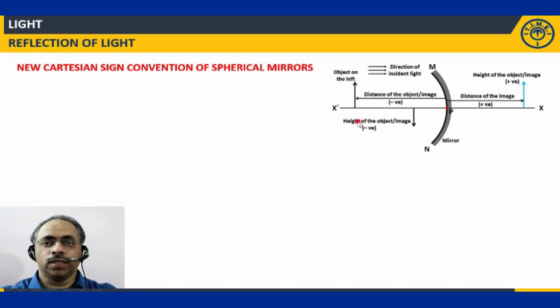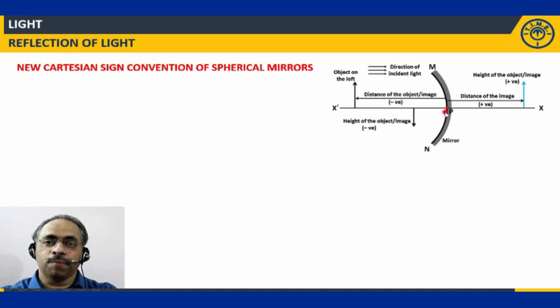Another way to look at it is that the distances measured in the direction of the incident light are to be taken positive, and the distances measured in the direction opposite to that of the incident light are taken to be negative. Is it clear? I repeat again, distances measured in the direction of the incident light are to be taken positive. Distances measured in the direction opposite to the direction of the incident light are to be taken negative. First point, what was it?